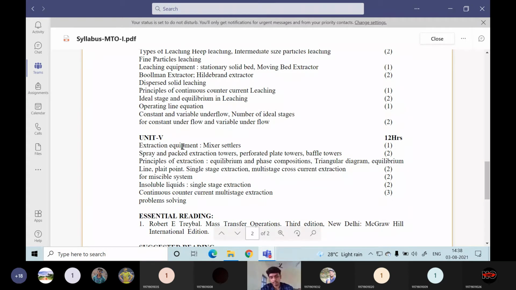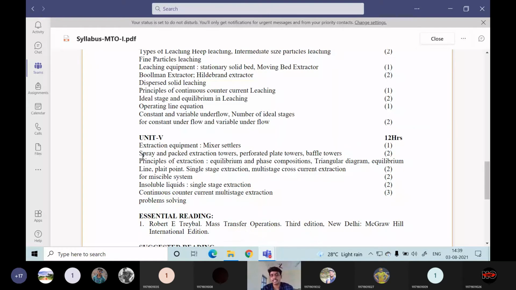For extraction equipments, a general introduction will be provided. What is extraction? What are the industrial uses? What are the examples of extraction operation? Afterwards, we will be dealing with the equipments required for extraction, like the mixer and settler. First we have to mix the solvent with the raw material, which is called mixing. After that, whatever material is there after mixing will be settled down. From the settler we will be separating using some suitable filter. That is called a mixer and settler.